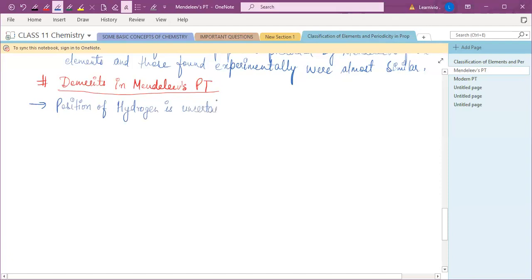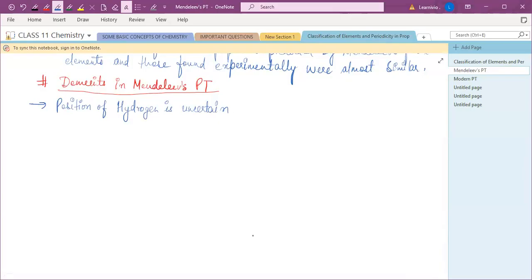And if someone asks you why it is uncertain, you are now able to give the reason. Because hydrogen has been placed in the first group by Mendeleev, because it's the alkali metal group. But hydrogen also resembles the halogen atoms, which are group 7 elements, in many properties.